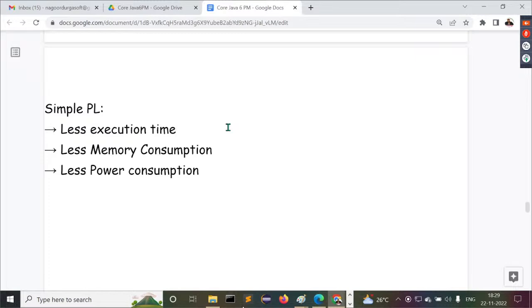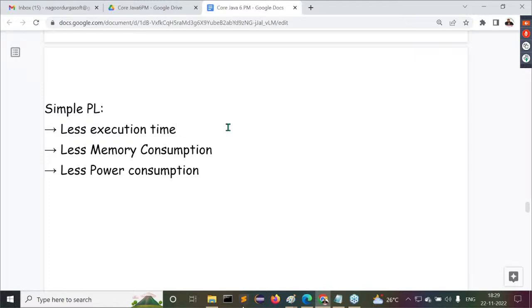Now observe carefully. When the program is taking more execution time, automatically the performance of the end product is reduced, or not? When the end product performance is not good, is it possible for the customer to take the product again and again? Total business loss is going to happen or not? So that is the reason. Here we have to concentrate on two points.